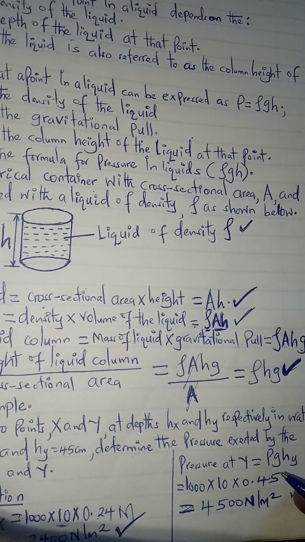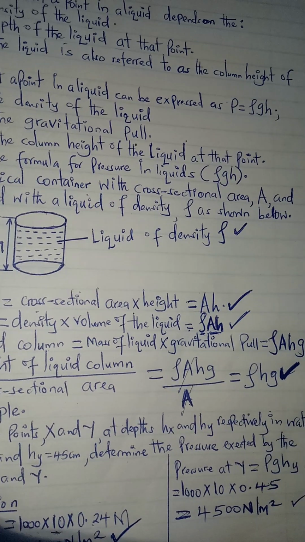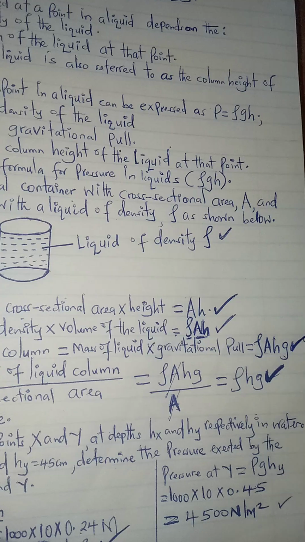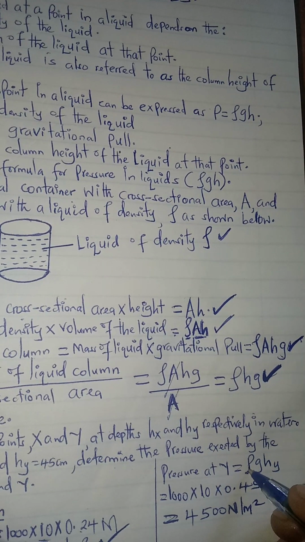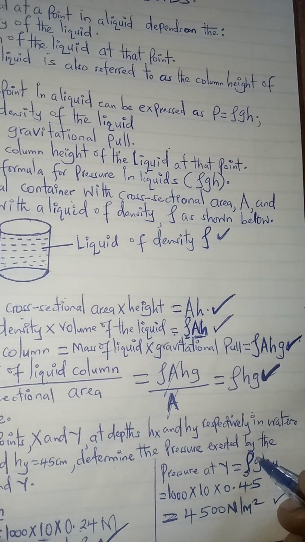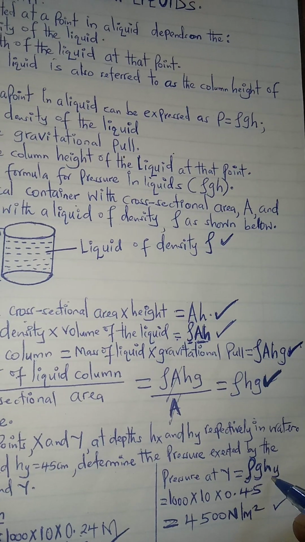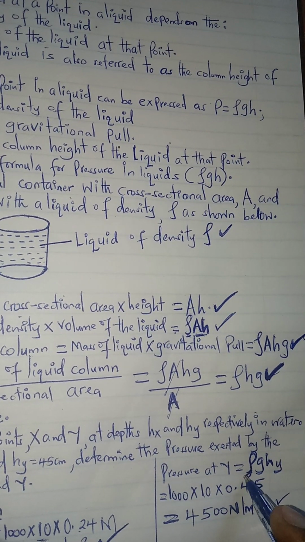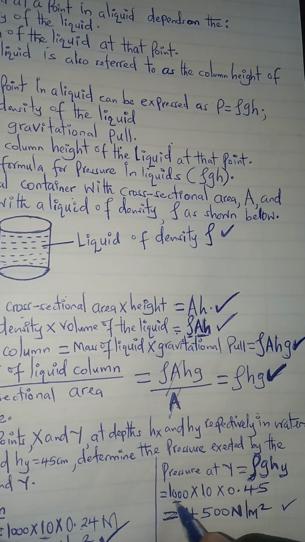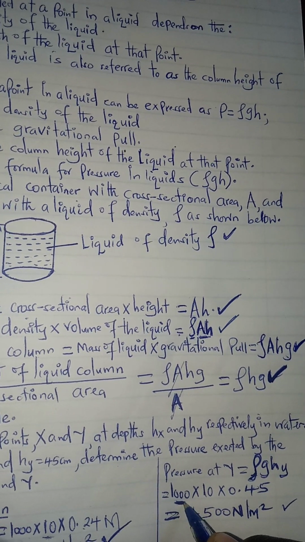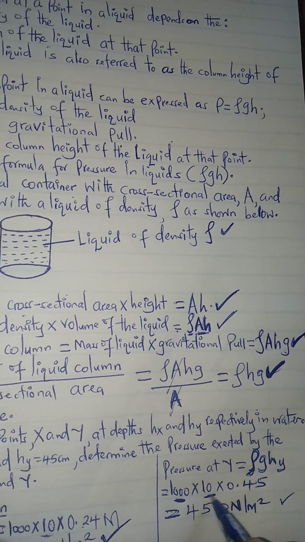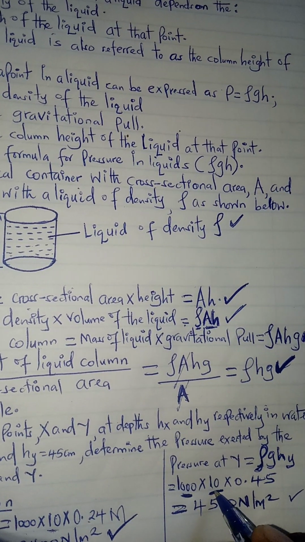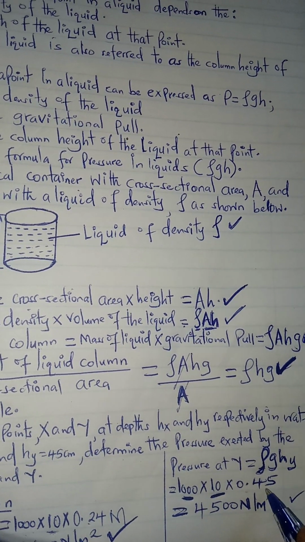Then we have the pressure at point y. We do the same. Pressure at point y will be rho g hy. The density doesn't change because it is still in water, so it should be 1,000, multiplied by the gravitational field strength, which is 10 Newton per kg, then multiplied by the height.